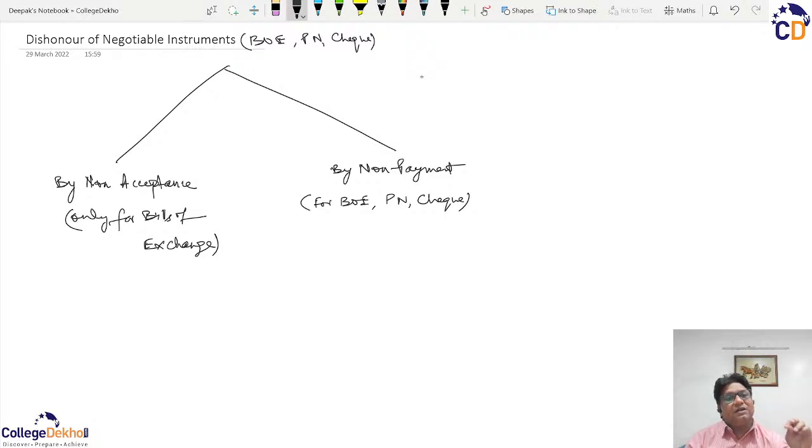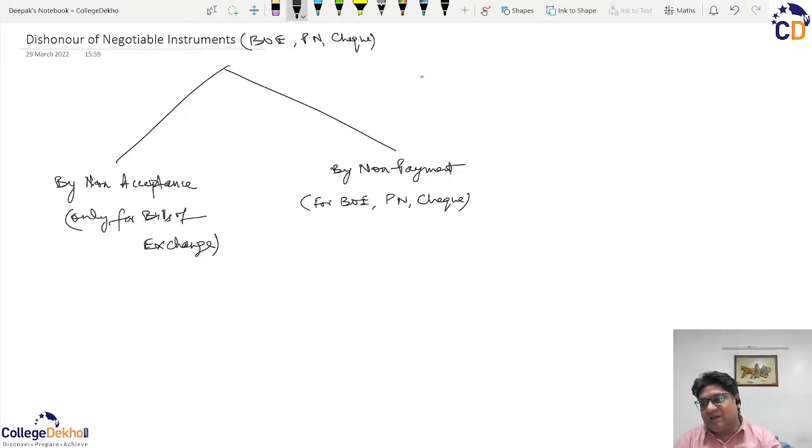We have discussed it in our earlier sessions on competency to contract. If the party, that is the drawee, which has been asked to accept, is incompetent, then irrespective of whether he is accepting the bill of exchange or not, such presentment to an incompetent drawee will deem the bill of exchange dishonored by non-acceptance.